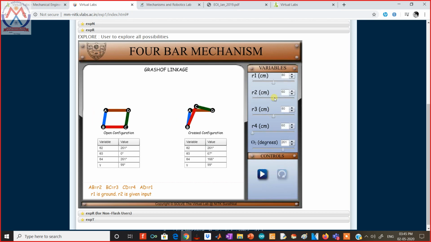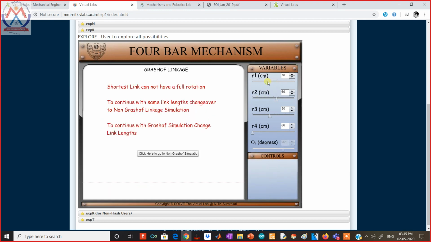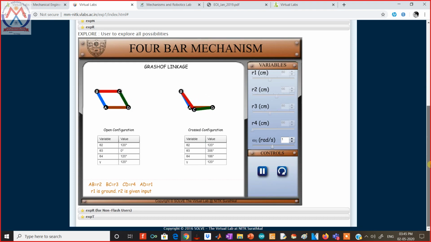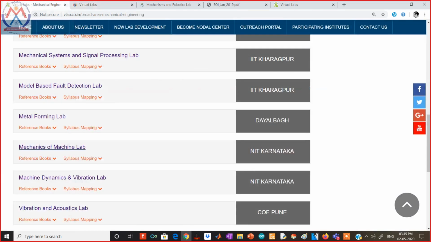We can stop the simulation. We can change the arm length, and if we change the arm length too much, then it gives an error that Grashof's law does not allow this. So we have to change it, and then we can do the simulation. Students can see visually what is happening with these linkages. They can design their linkages based on this system. So let's jump to another lab.